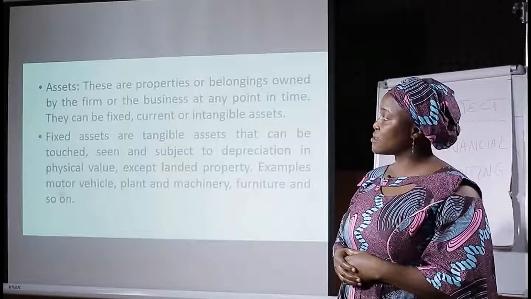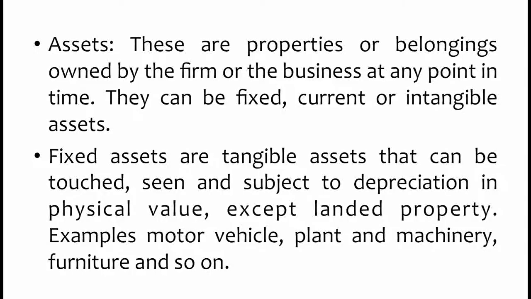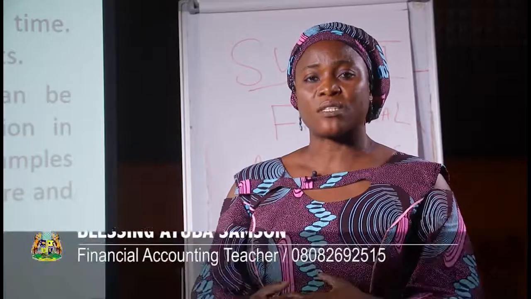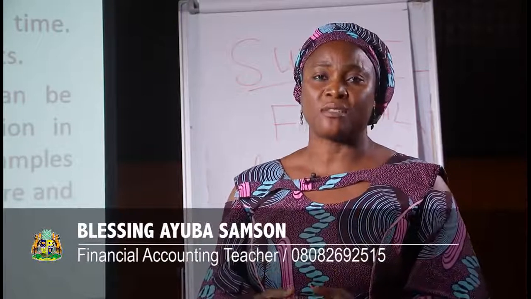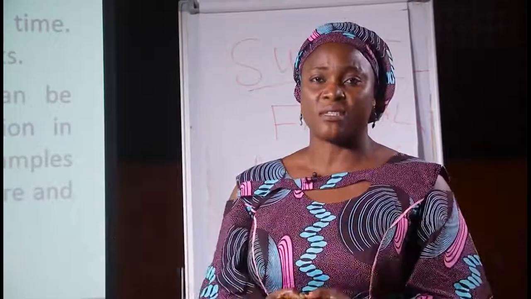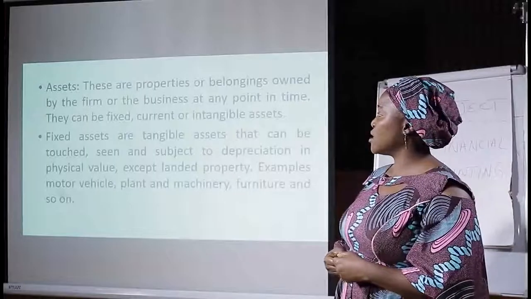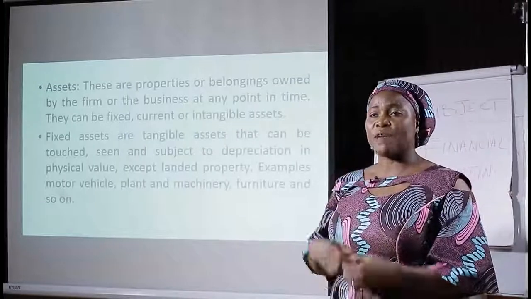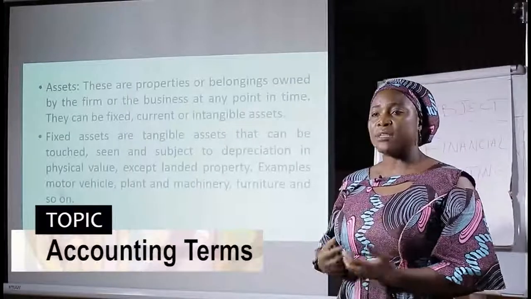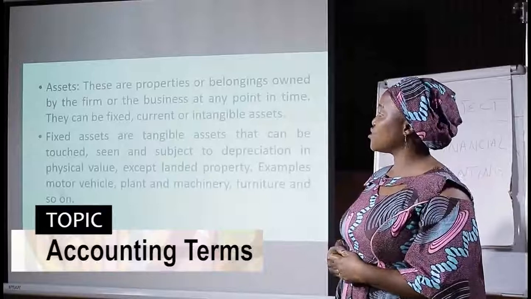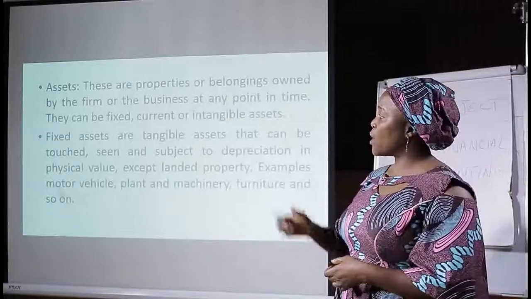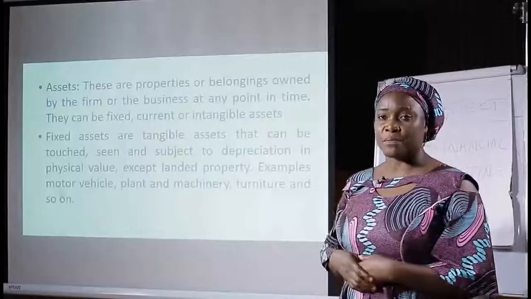Then we have assets. What are assets? These are properties or belongings owned by the firm or the business at any point in time. Assets is what the business owns, what makes money for the business, what increases the business. Assets can be fixed. We have fixed assets, current assets, or intangible assets. Now we are going to take a definition of the three of them.